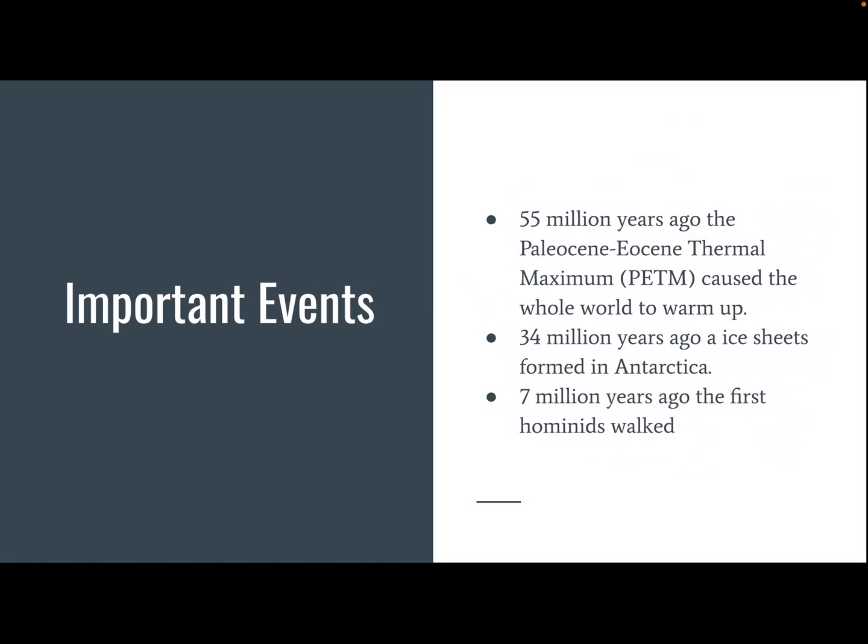About 55 million years ago, temperatures went up 5 to 8 degrees Celsius. This is called the PETM. A guess for why this happened is because volcanic eruptions melted the methane on the ocean floor, which released greenhouse gases into the atmosphere. 34 million years ago, ice sheets started forming in Antarctica. It warmed up again, so 7 million years ago, what is believed to be the first hominids walked on Earth.